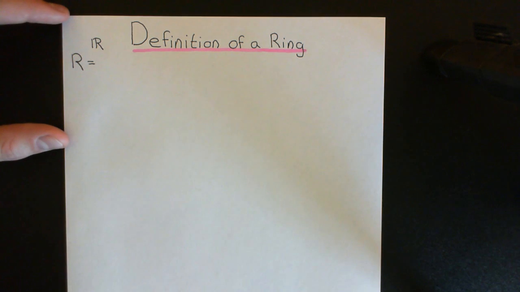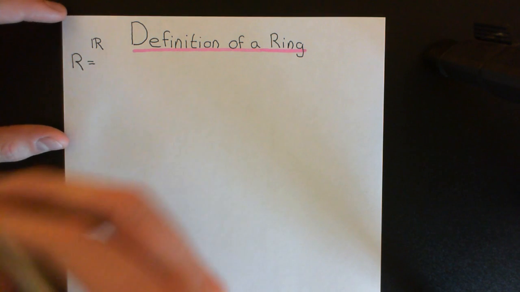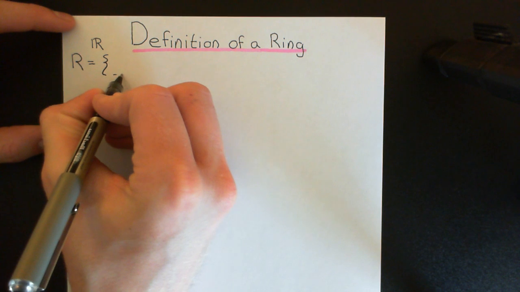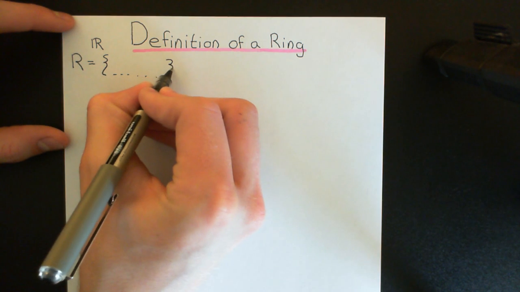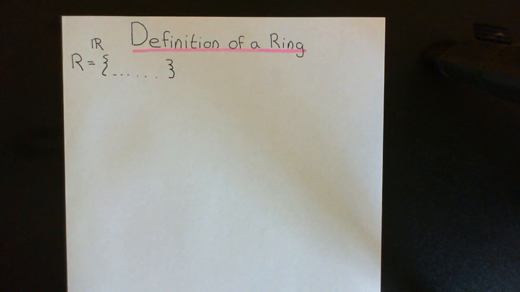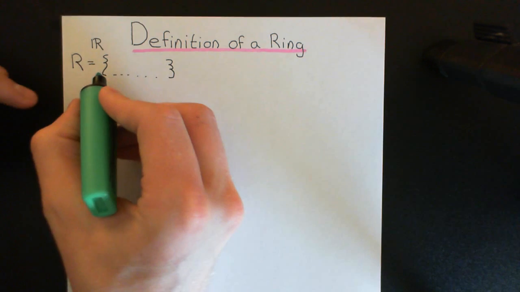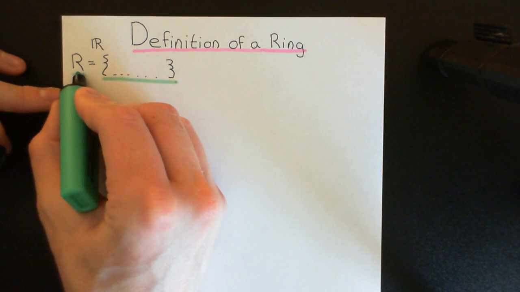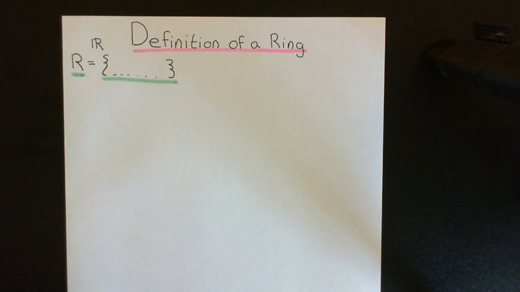Okay, so we're going to have this abstract ring, and the starting point then for creating this number system is to create a set of symbols. So we'll start off by creating our set of symbols, which is here. Now this can be a finite set of symbols, or it could be an infinite set of symbols. It's just at the moment a set of symbols. So you can create whatever symbols you like, put them into a set, and this is the set that we are going to use to construct our new number system.